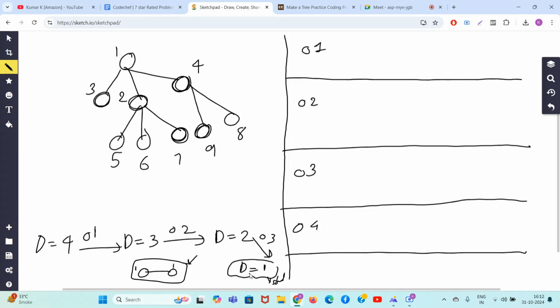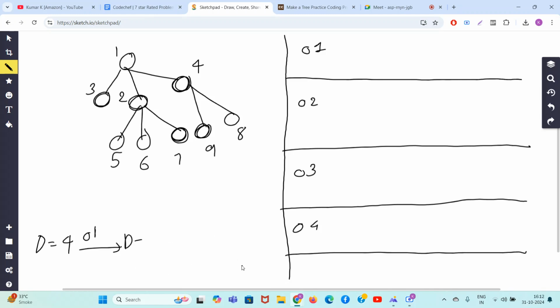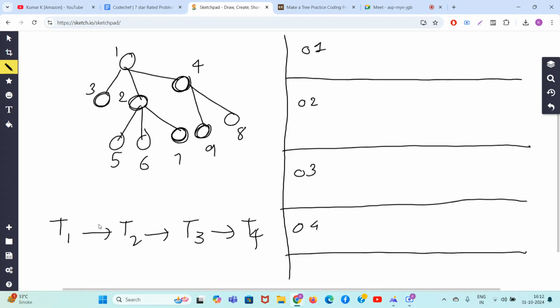Okay. I hope you understood, guys, what is happening. You have to convert to different trees. In operation 1, if this was degree d, after this operation the degree of the tree should be d minus 1. Then the degree of the tree should be d minus 2, then d minus 3. It should keep on decreasing. So guys, what will be the algorithm? The algorithm is to do a BFS from the top root. Okay, let's start doing BFS here.